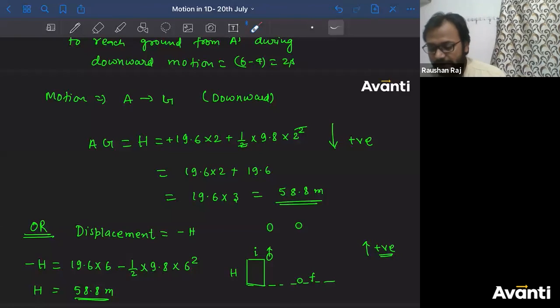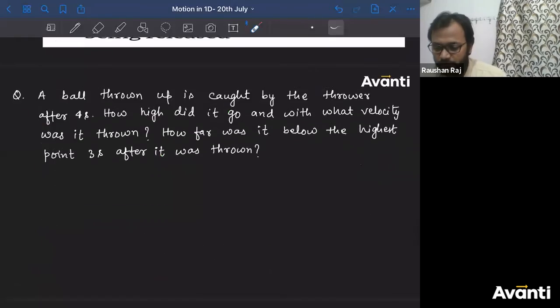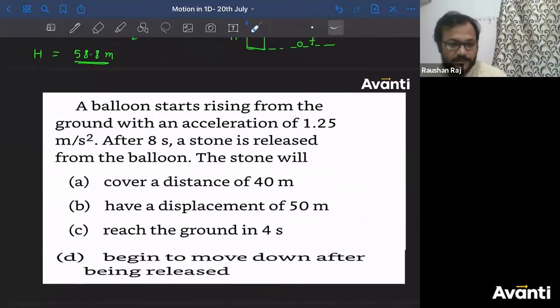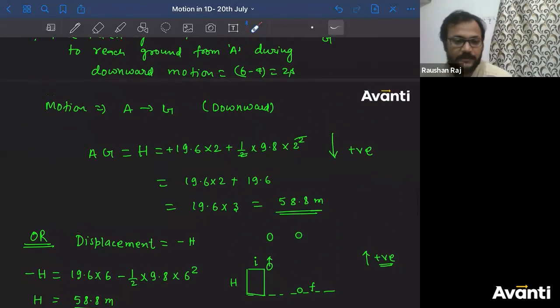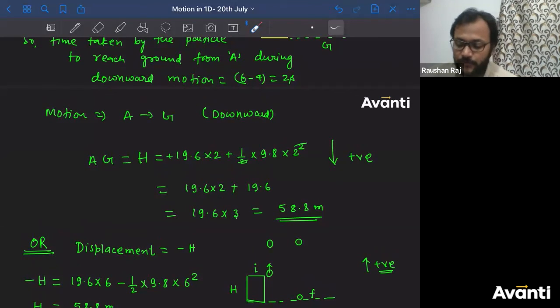Because see, I have added so many questions here. 1, 2 questions are left. I have to start the graphical interpretation also. But because you haven't come with the revision, I have to explain how this u by g time has come, how this 2u by g time has come, how the sign is positive, how the sign is negative. To avoid these kind of things, I have already spent one class for you. What is the time taken by the particle to reach maximum height? What is the time taken by the particle to come back to the ground? So these things I have already explained. What will be the signs? सब मैंने आपको explain करके बताया है.